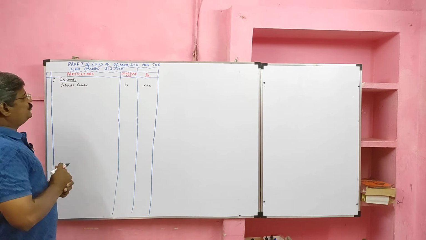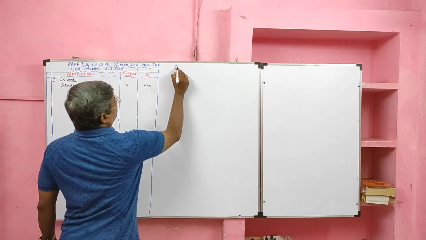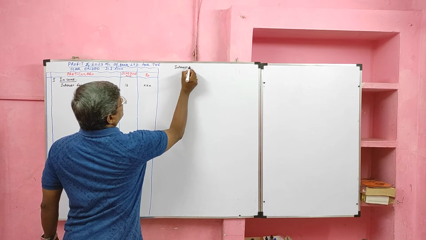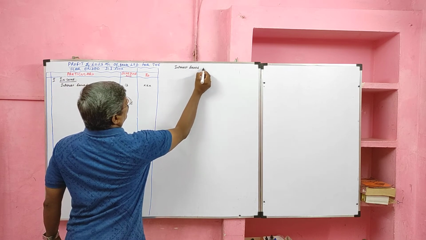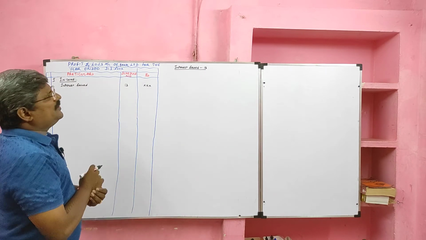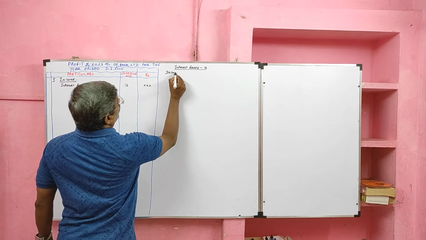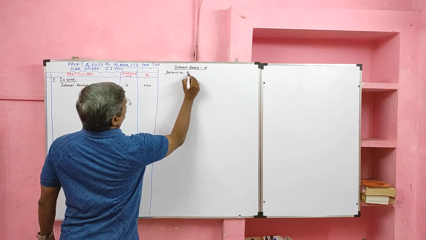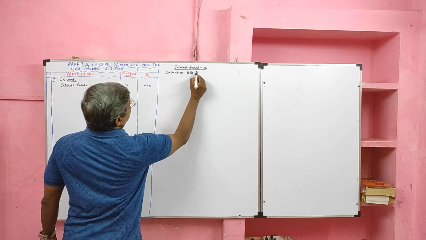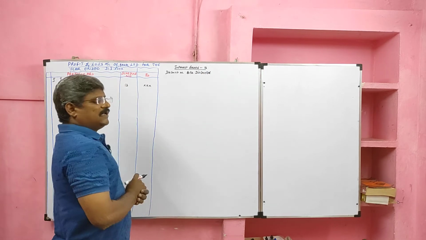Now I am going to teach you what are all included in the interest earned, which is schedule number 13. What are all included in the interest earned? First one, discount on bills discounted.